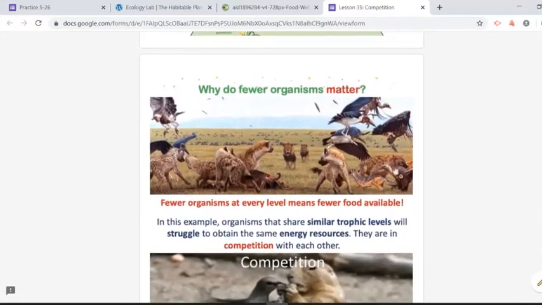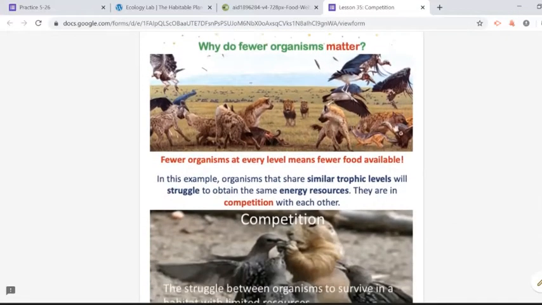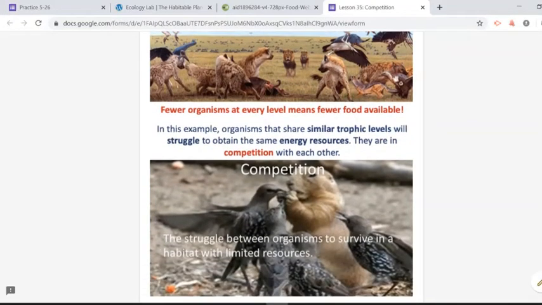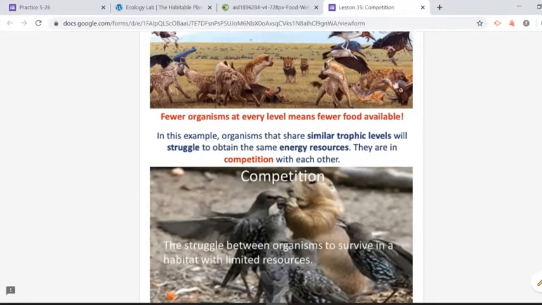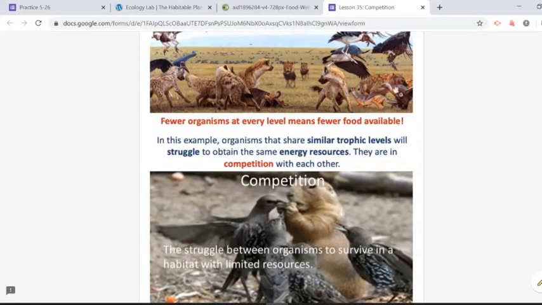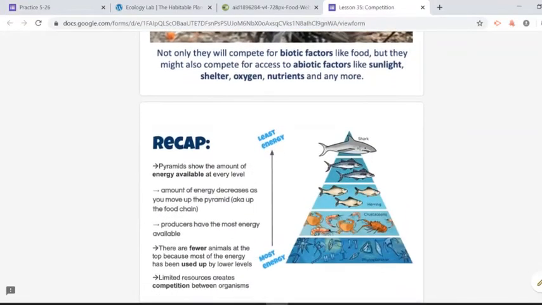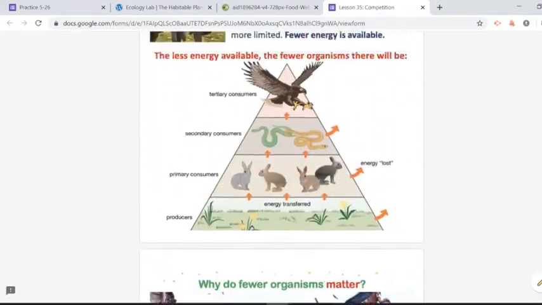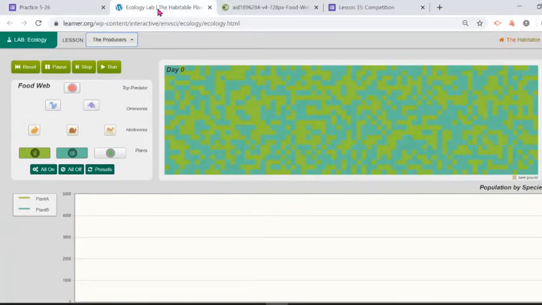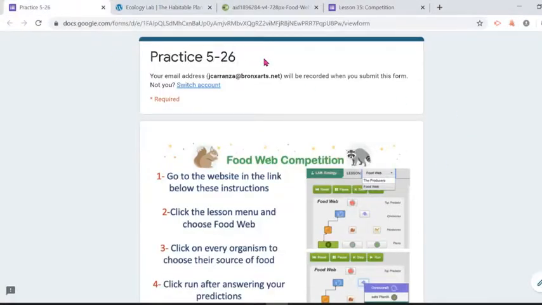And that creates competition. That's going to create a struggle between different organisms, between different species that are going to fight with each other. They're going to compete with each other to access that energy, and that energy that they need to survive, to reproduce, to pass down their genes. So that's the concept of competition. And the way we are going to observe it is doing this simulation that is on the practice.